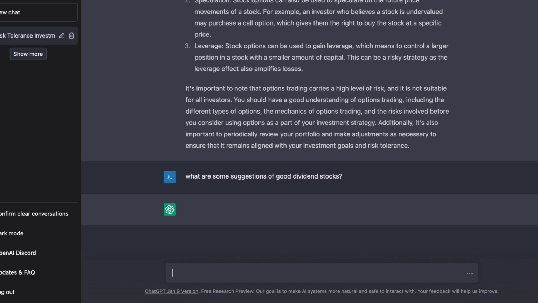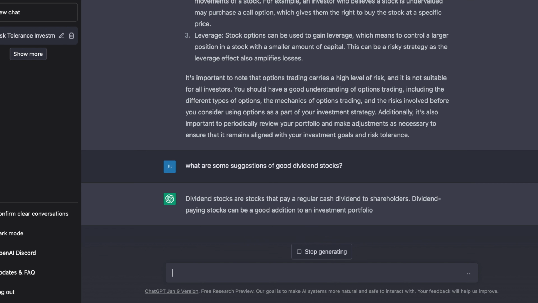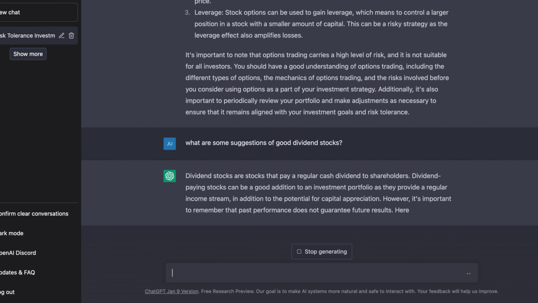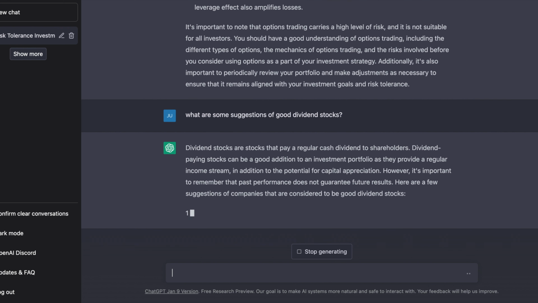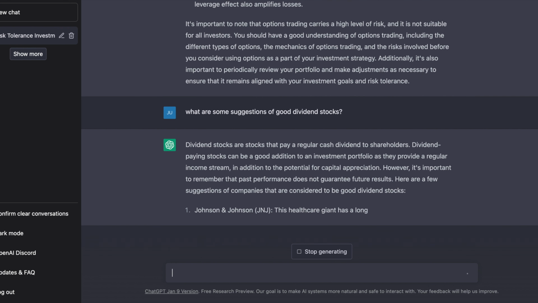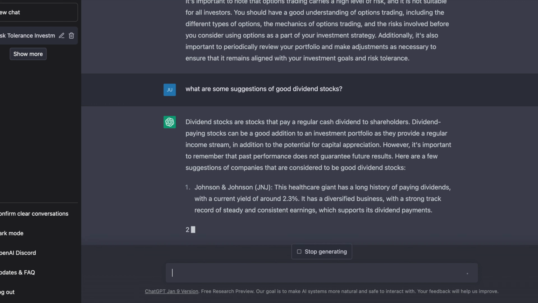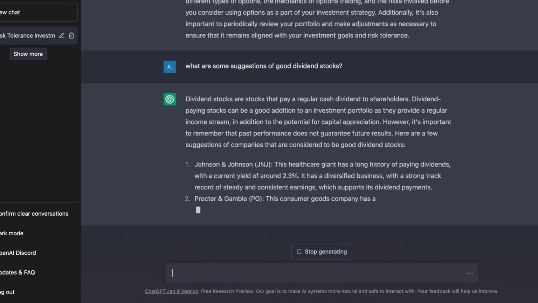So now the next question is, what are some suggestions of good dividend stocks? I was kind of just playing around here seeing what it would give me, but it actually did give a nice list of high dividend paying stocks as far as its knowledge. And again, it's worth noting here that its data stops in 2021, as this was the last time when the data was input into the AI algorithm.